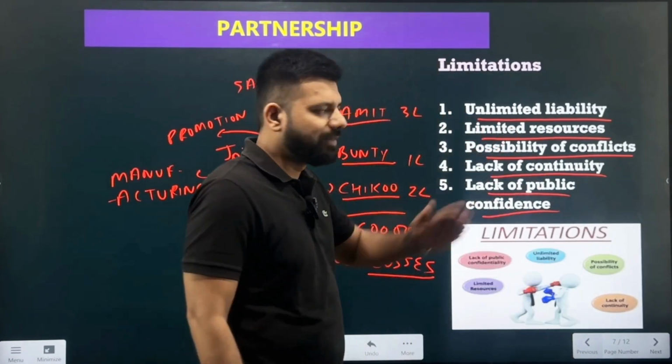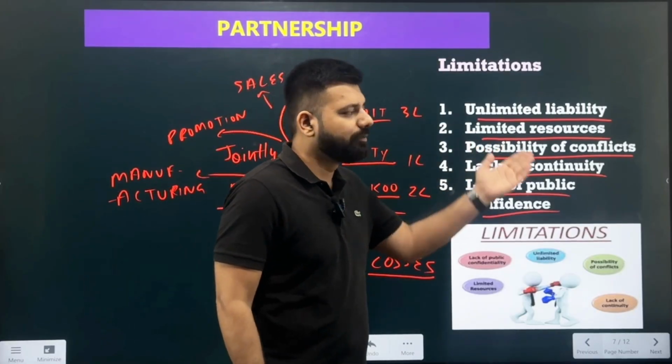The first one was the unlimited liability. The unlimited liability said that the partners need to pay all of the debts which the business has. They are liable to pay all of the debts from the business assets. But if the business assets are not sufficient, then the partners are liable to pay off all the liabilities from their personal assets. That is, their personal assets could also be sold if the business is not sufficient to pay off the debts.